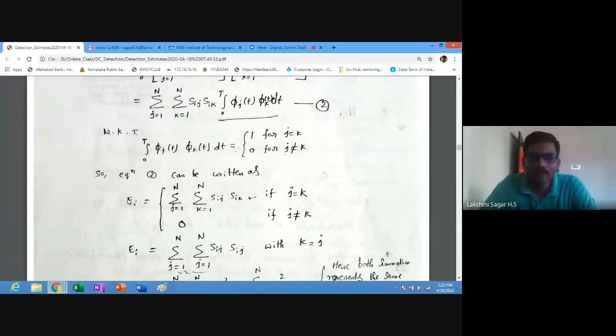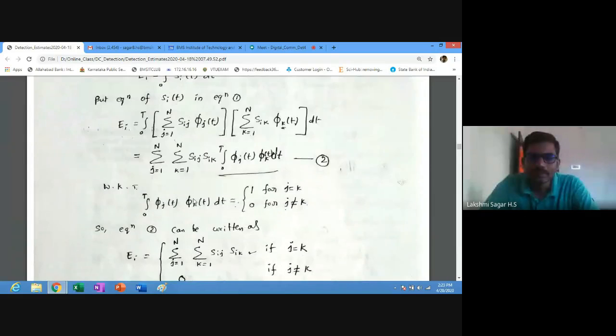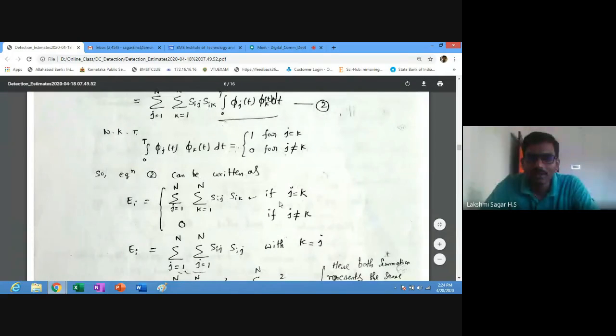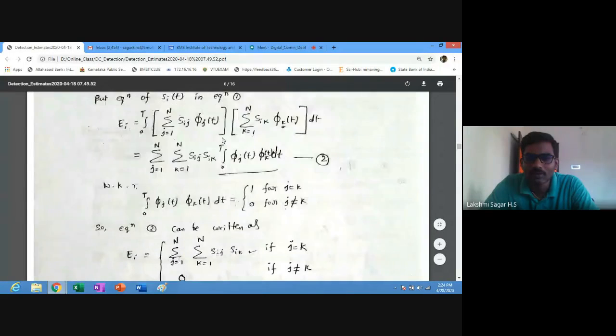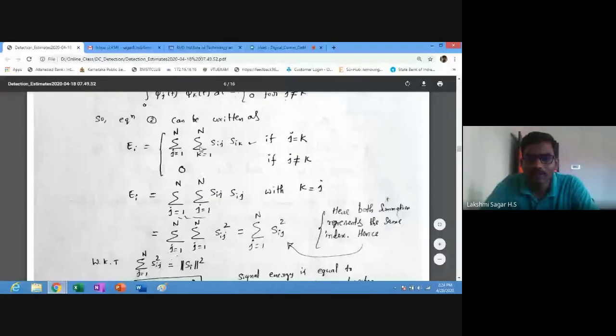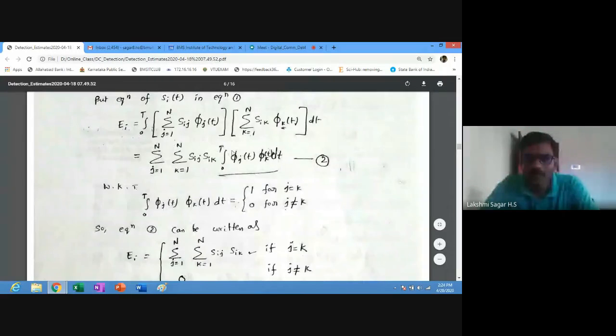So the energy of the input signal we can write as the summation j equal to 1 to n and k equal to 1 to n of Sij Sik. Here if j is equal to k, then Ei is equal to this. If you apply this formula in equation number 2, further you can write this equation. When j is not equal to k, you will get 0, because you can see that the integration becomes 0 when j is not equal to k.